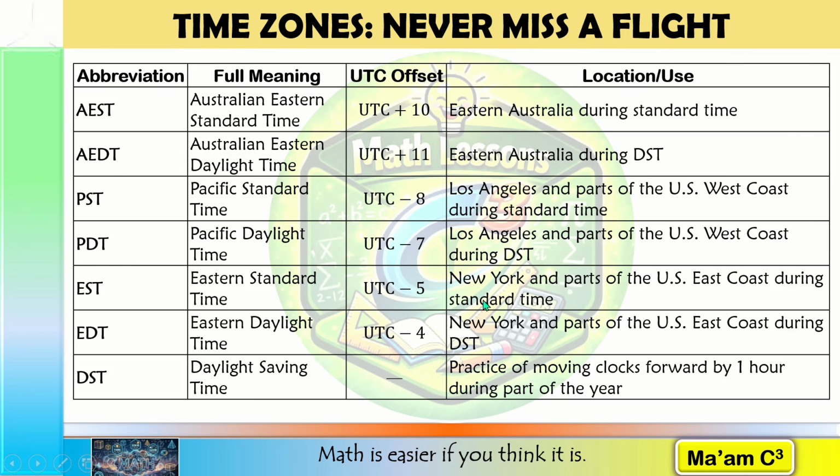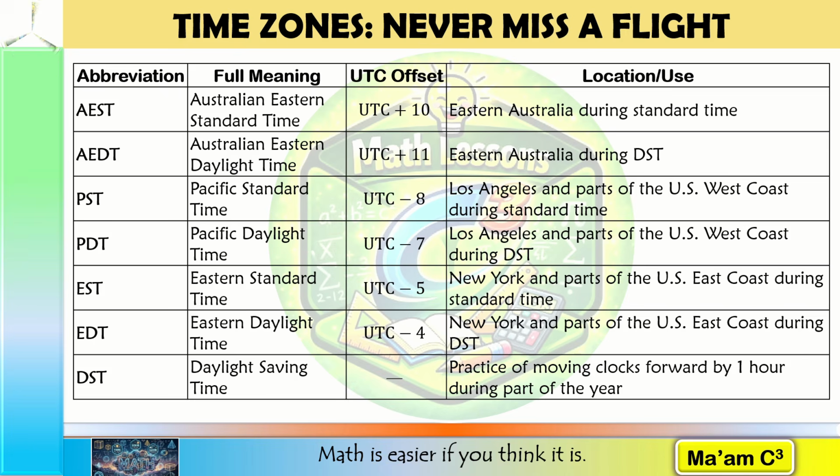New York and parts of the U.S. East Coast during Standard Time use Eastern Standard Time or EST, which is equivalent to UTC minus 5, while during daylight saving time, they use Eastern Daylight Time or EDT, which is UTC minus 4. Once again, DST is daylight saving time. This is the practice of moving clocks forward by 1 hour during part of the year. So always remember, before converting international time, check the location, the UTC offset, and whether daylight saving time applies.